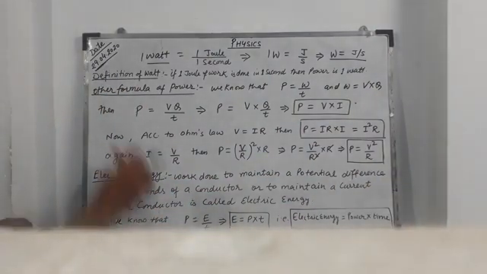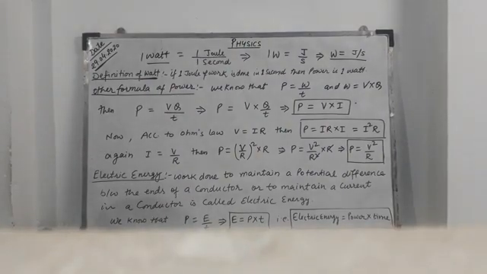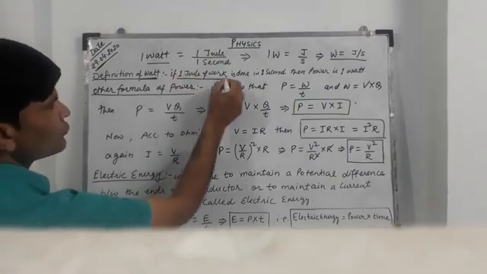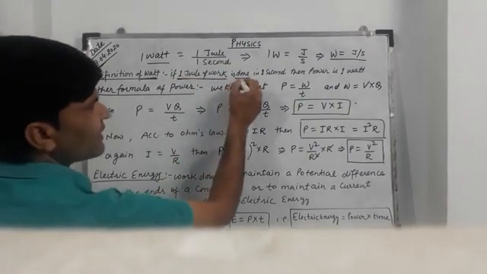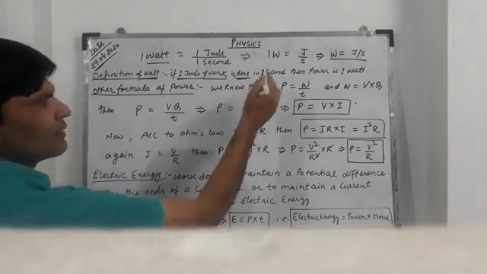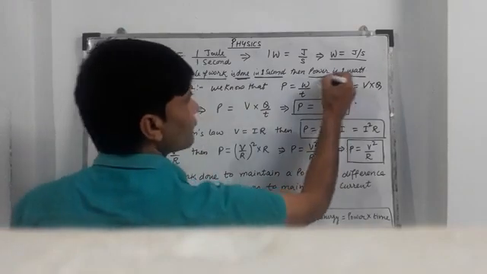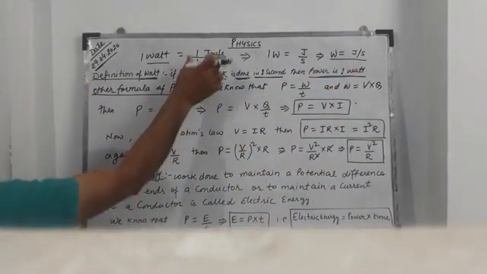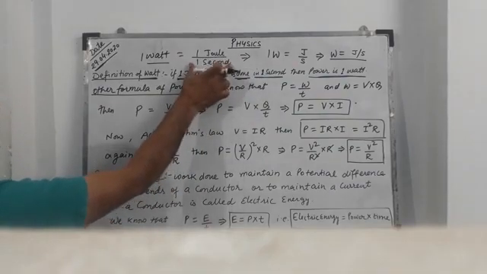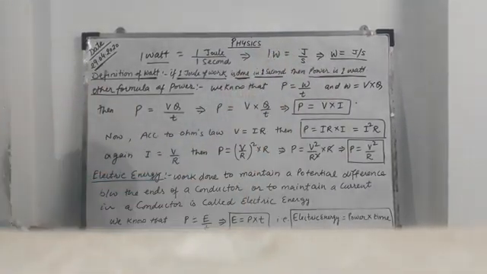Now the definition of watt, meaning the definition of the SI unit of power: if 1 joule of work is done in 1 second, then power is 1 watt. Once again, if 1 joule of work is done in 1 second, then power is 1 watt.